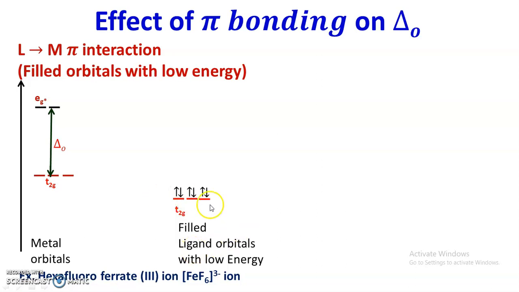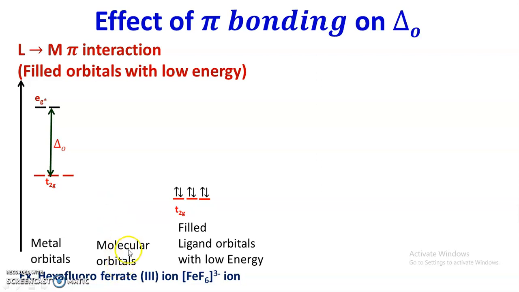In this complex fluoride is the ligand, and fluoride contains T2g orbitals filled with electrons. So these are filled ligand orbitals with low energy. Why low energy? Because fluorine is more electronegative than iron, and therefore it has lower energy.